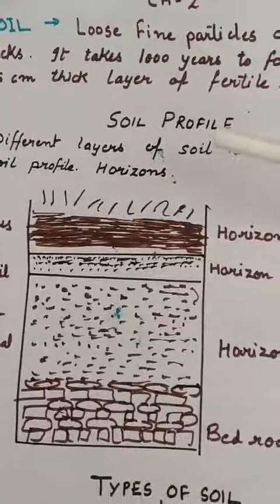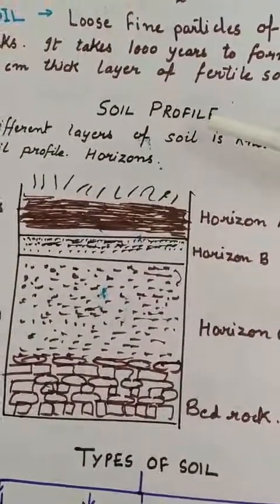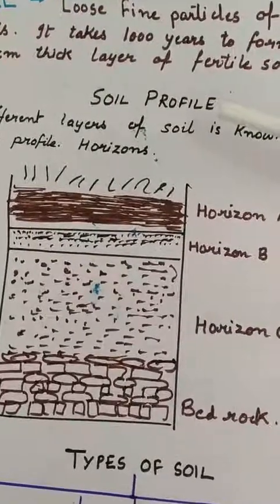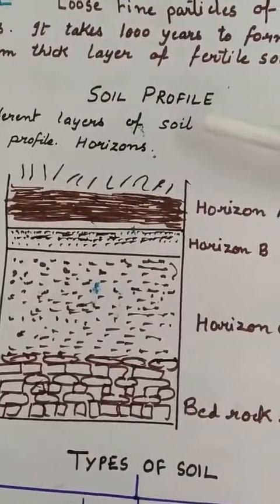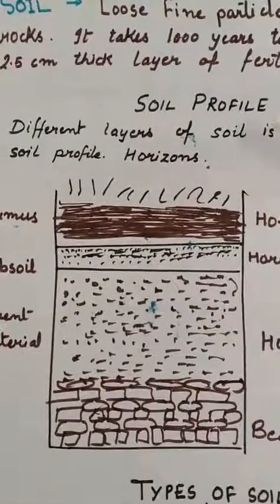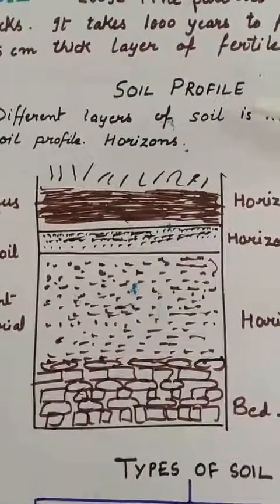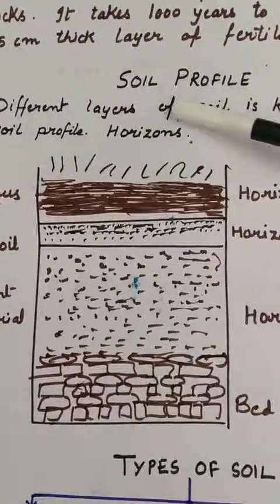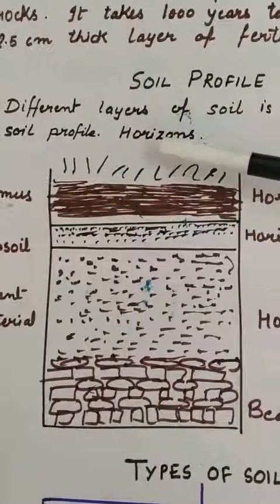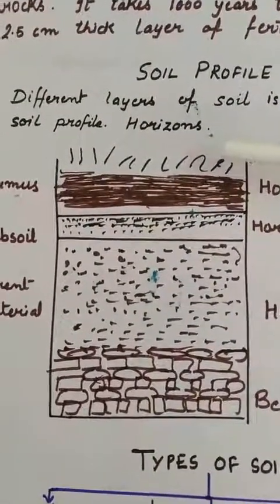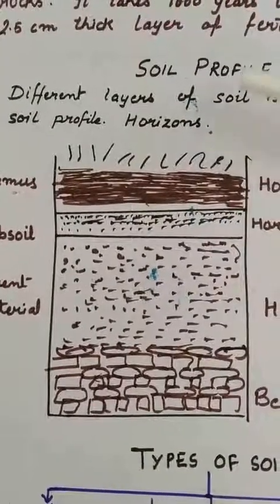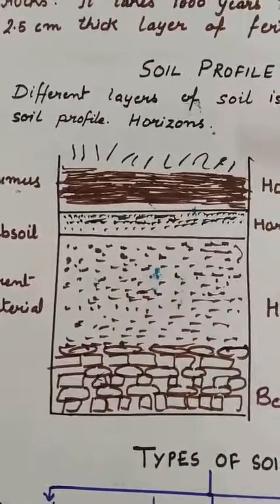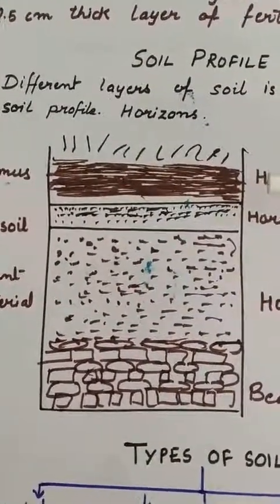So, when the rocks are converted into fine particles, it becomes soil. Now I will explain to you the formation of soil and its different profile. What is soil profile, students? The different layers of soil are known as soil profile. By going through these different layers, the soil is made.